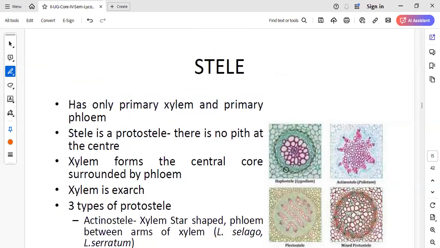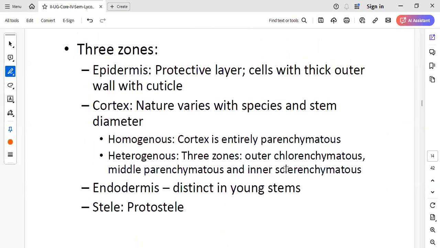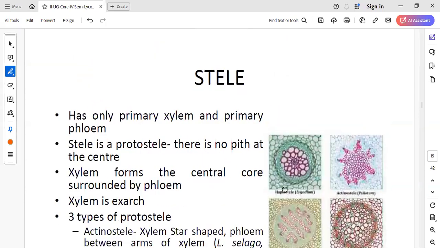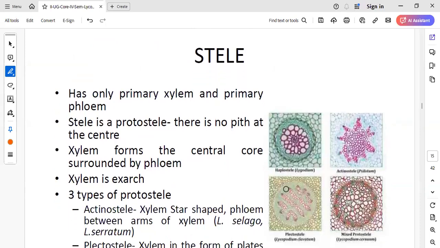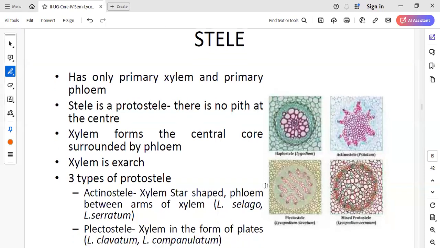In Lycopodium, the stele is a very, very important point to be noted. Either in the root or in the stem, the stele is of protostelic condition because it is a very primitive pteridophytic plant, the first vascular plant. So we can see the presence of only the protostelic condition in Lycopodium. There will be no pith region in the center.